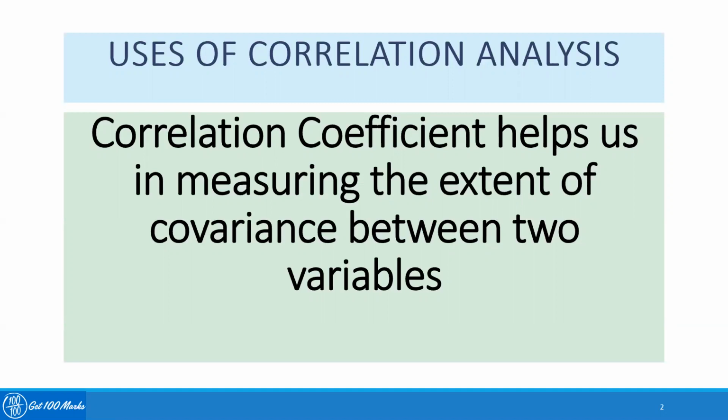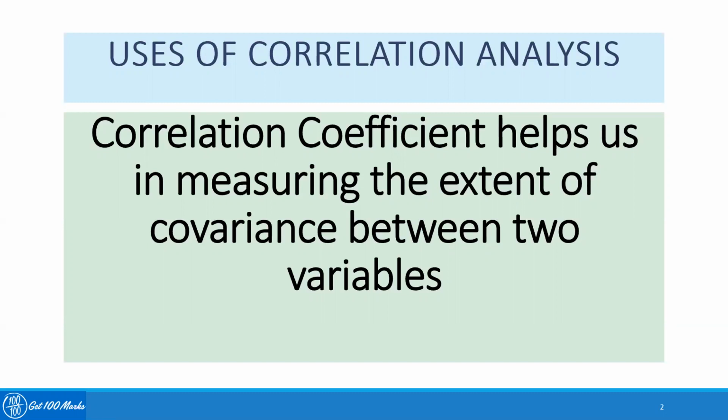For example, most of the time you will see the students who have scored good marks in statistics, there is a high correlation with the marks secured in accountancy. The series of sales revenue and advertising expenditure are a very common example given in the business area, which are highly correlated with each other. More advertisement or more expenditure on the advertisement budget will increase the sales revenue to an extent.